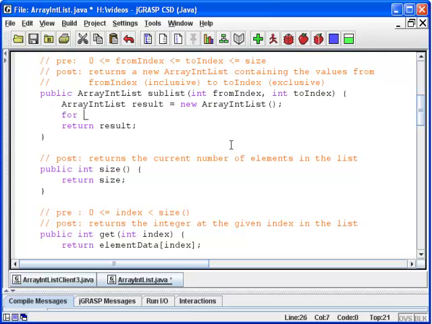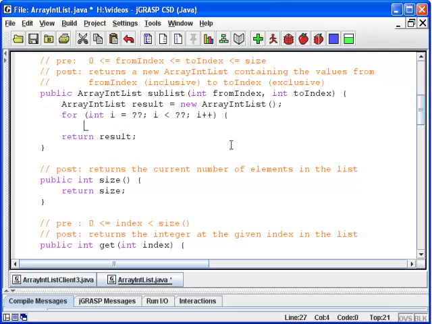So we'll want to have some kind of a for loop here with an int i that starts somewhere, i less than something, i plus plus. And inside of here, what we'd want to do is to take element data sub i. So that's the next thing in our list. If we've been asked to make a sublist of our list, we have this i loop.